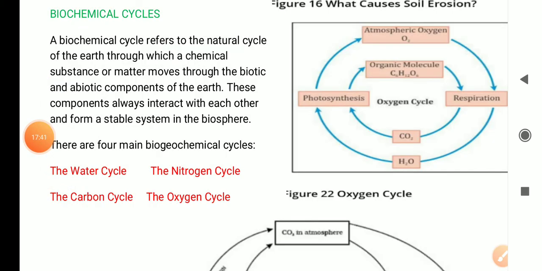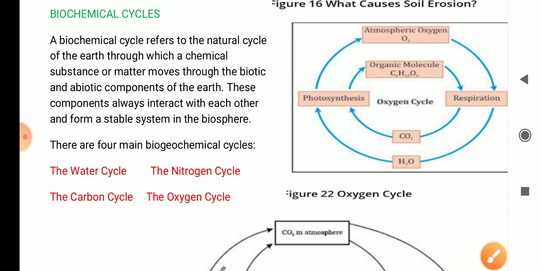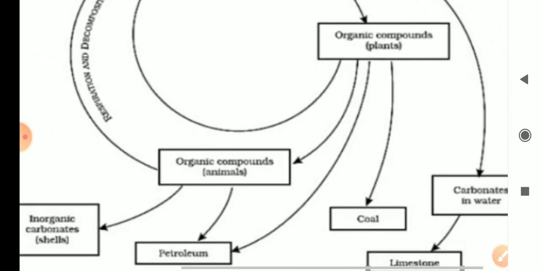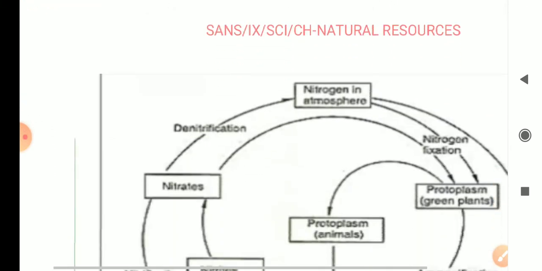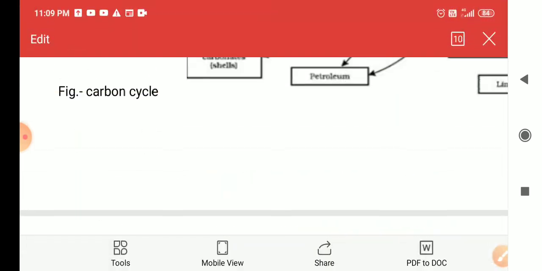Now we will move on to a very interesting topic. What are biochemical cycles? As you can see in the picture here, one cycle is shown, the next one is the carbon cycle, and here we can see the nitrogen cycle. So we have to study all these cycles.